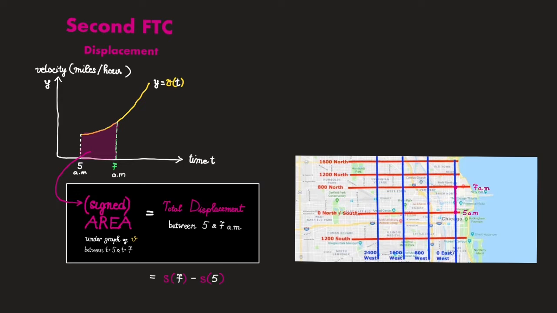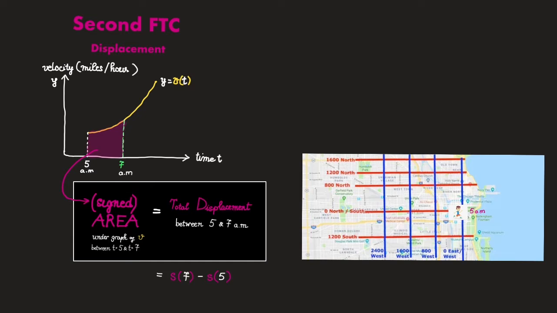Now, you're probably wondering, can we just say total distance traveled instead of total displacement? Well, you can, but only if the velocity is always positive. In general, there is a subtle difference between displacement and distance traveled. If at 5 a.m. you start at some point and then keep moving forward, then your total distance traveled is indeed equal to your displacement. It's just gonna be the difference between your position at 7 a.m. and your position at 5 a.m.